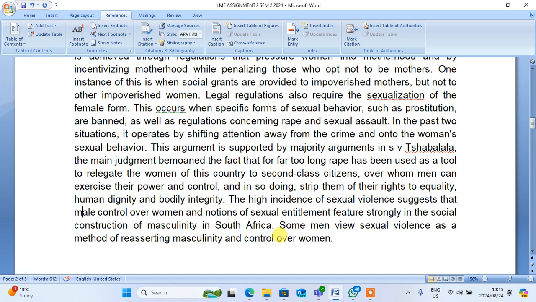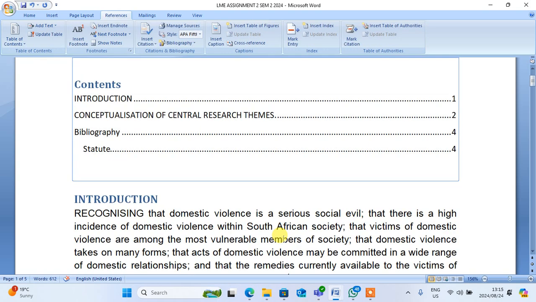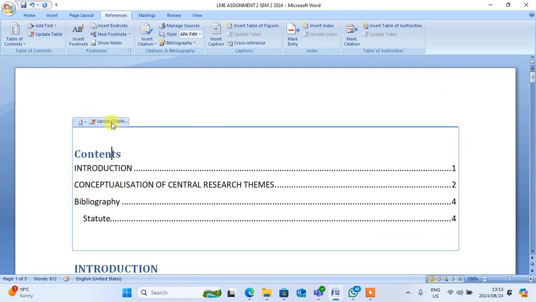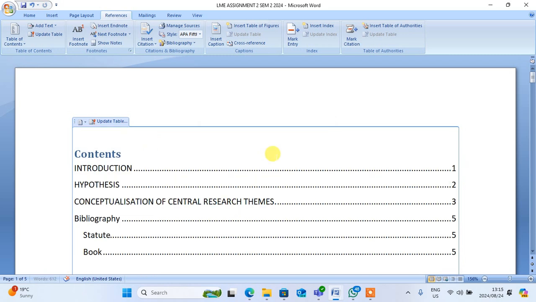So this is just one page. We still have a lot to put. When I'm done putting those things, I have to come to the update. I said update the entire table. Then I updated, so those things must be there. The hypothesis is there, it has been updated. The book has been updated.